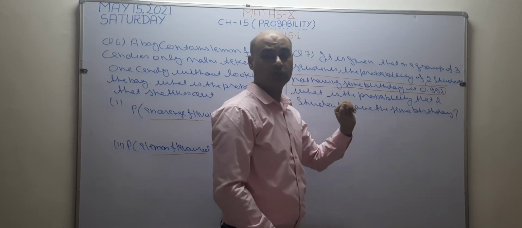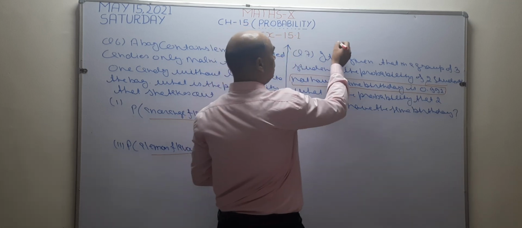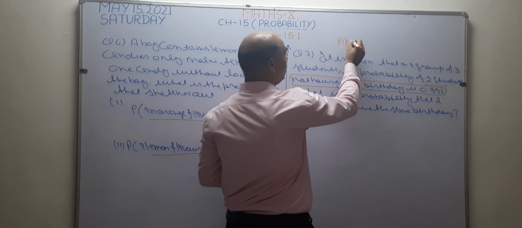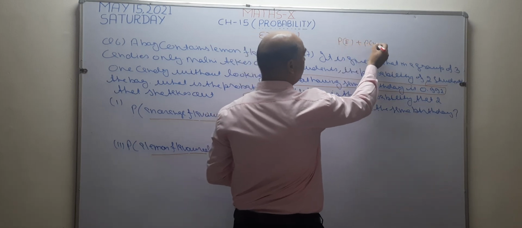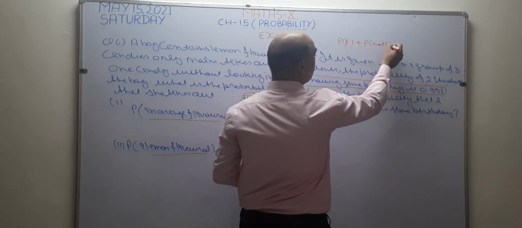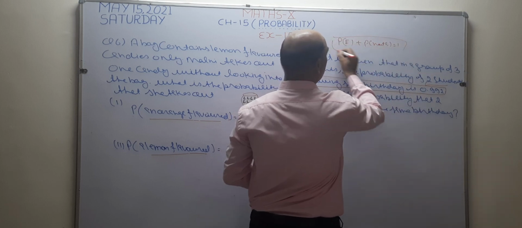This is a very simple question, because I would use this formula. You know, the probability of event plus probability of not event is equal to 1. I am going to use this formula.